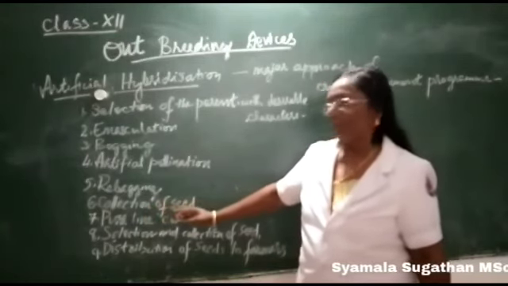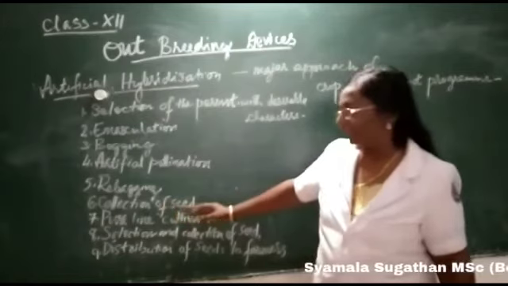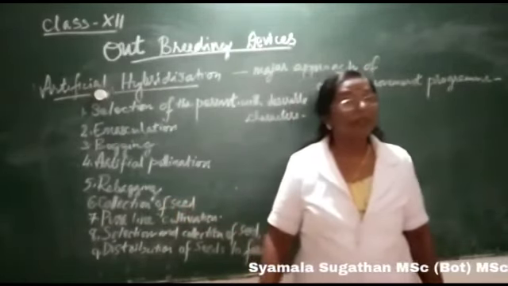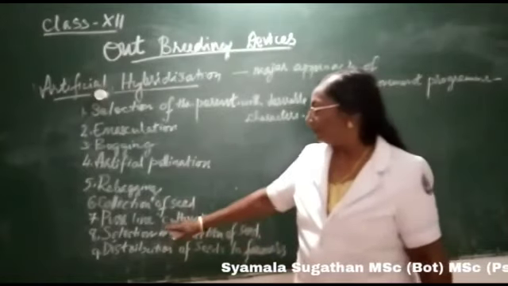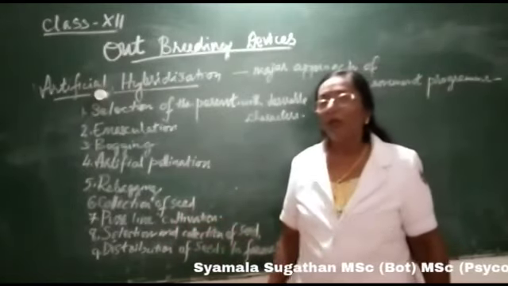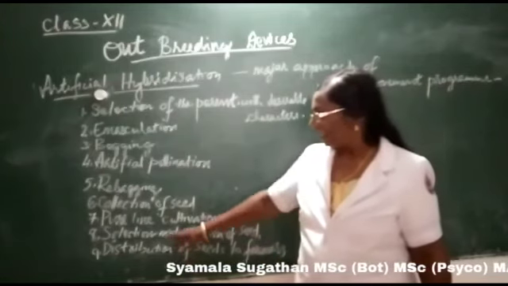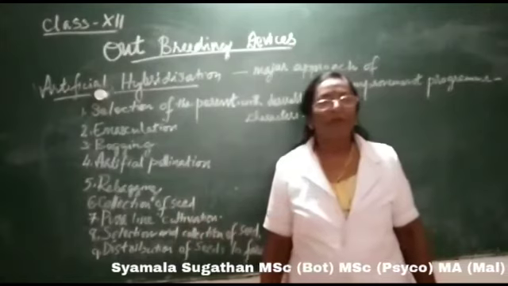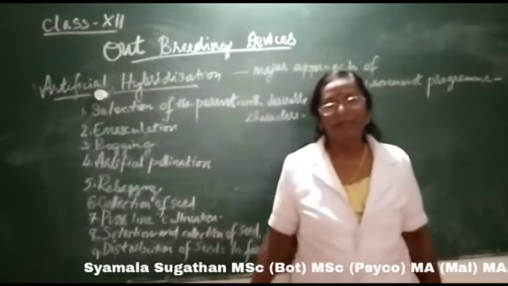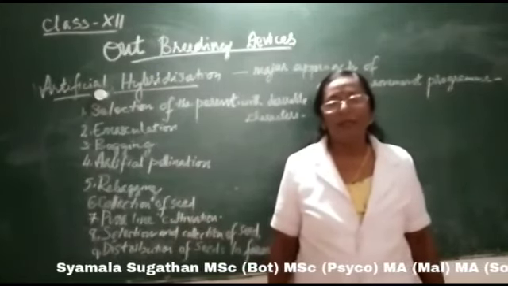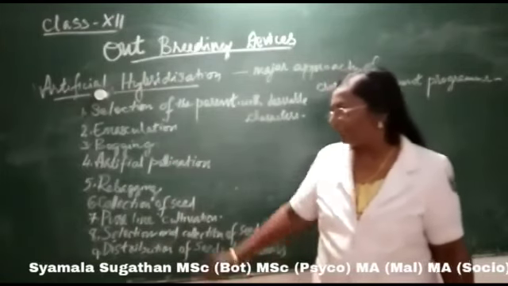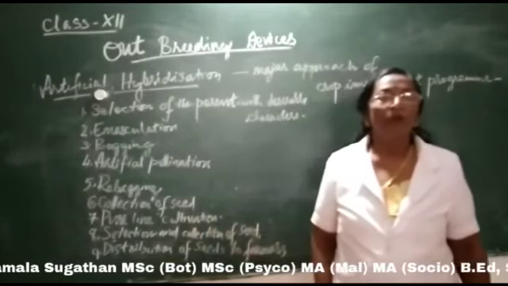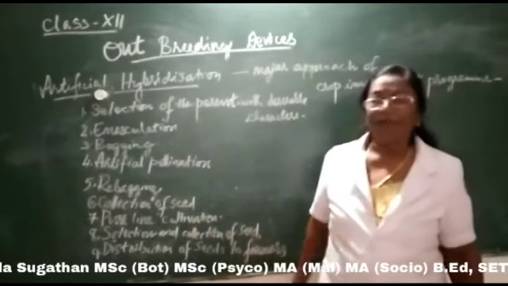When the fruits and seeds are mature, the seeds are collected and sown in separate rows known by the name pure line. That is what is called pure line cultivation. And then from this pure line cultivation, we select plants with desirable qualities, and the seeds are collected and distributed among farmers for further cultivation.